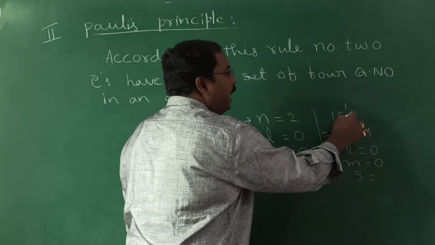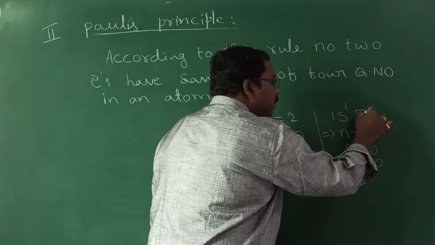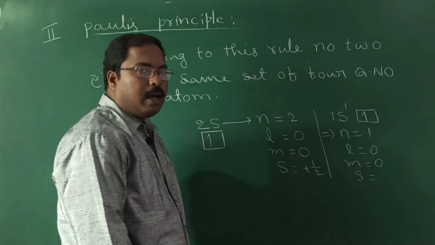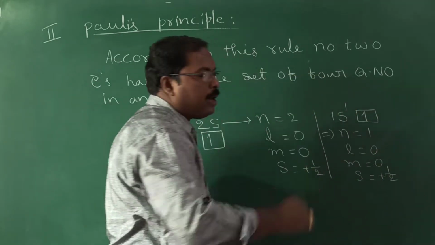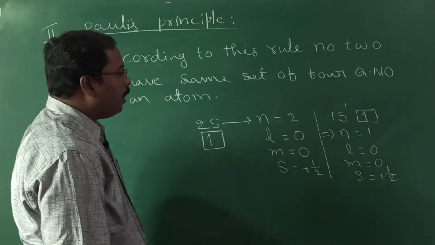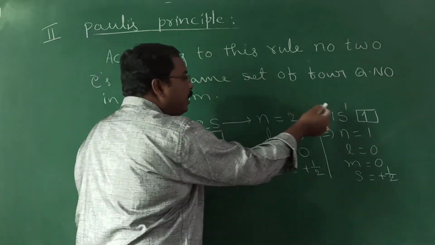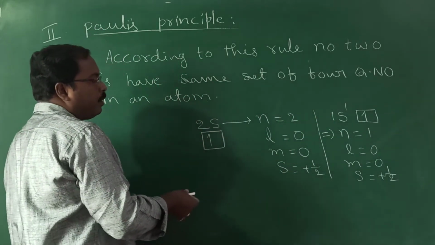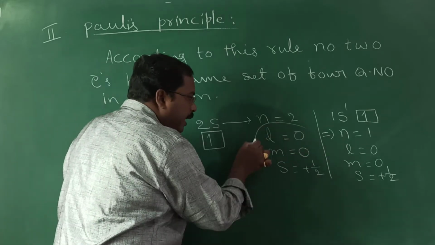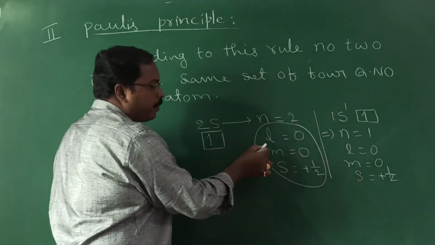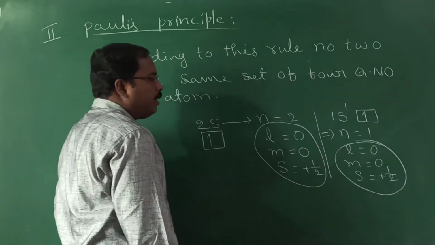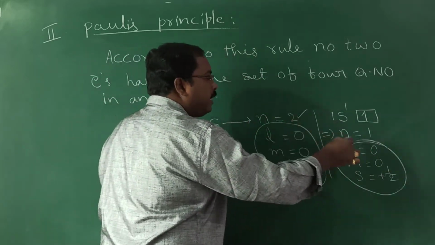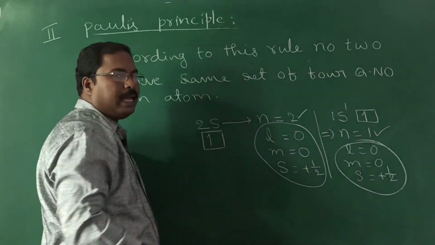And since only one electron is present, it will be represented with a clockwise direction, so the s value for that is plus half. Now observe these two electrons in that particular atom. All three quantum numbers l, m, s are the same for these two cases, but they are differentiated using the quantum number n.